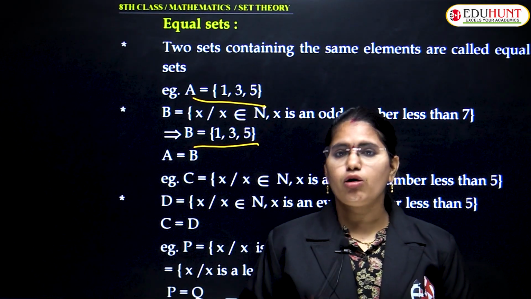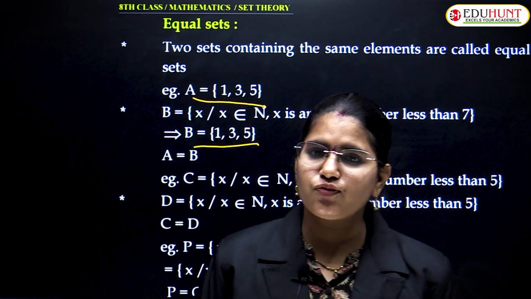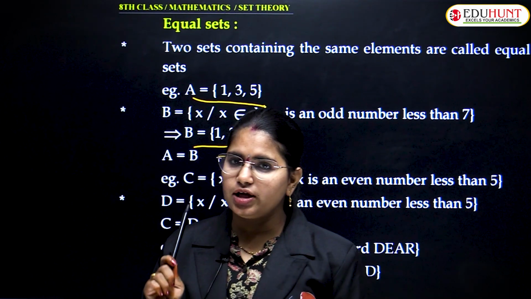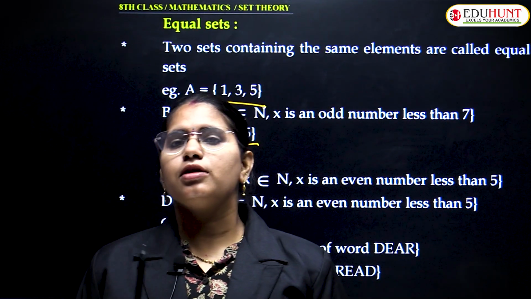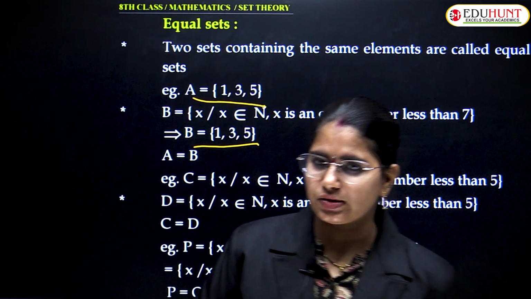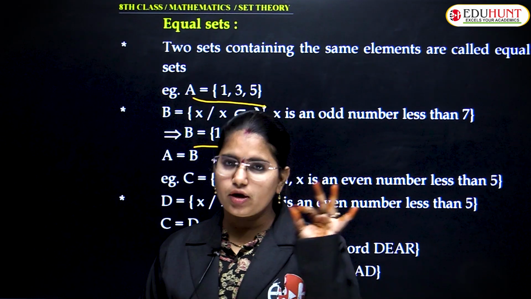And we talked about types of sets: the first one is finite set, second is infinite, third is singleton, equal sets, and empty sets. So we learned even these types of sets. I hope everybody has understood.